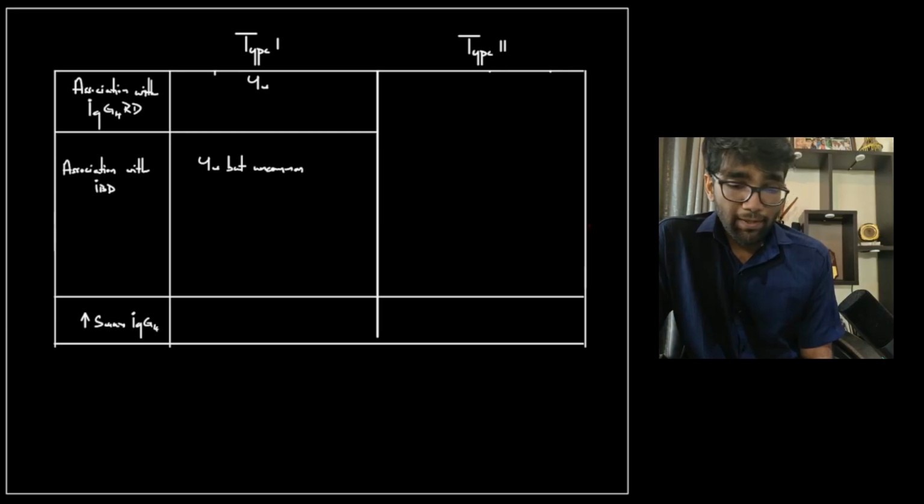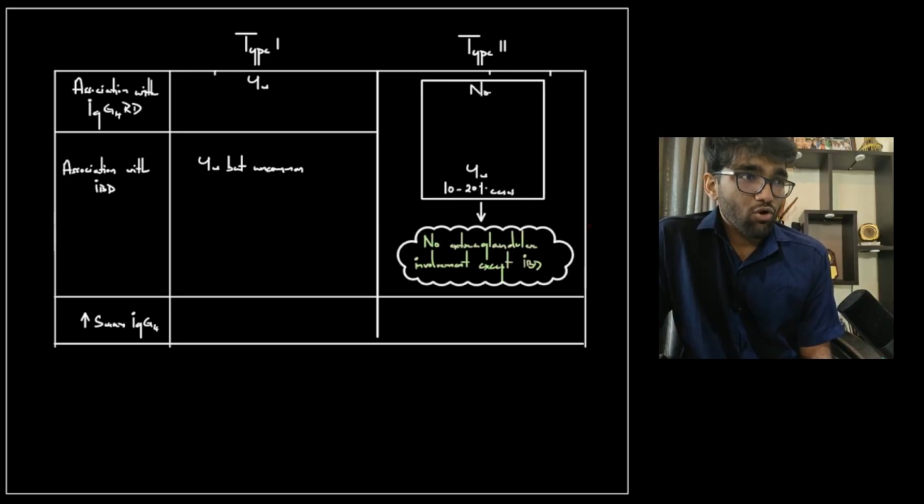Type 2 is not. Okay. Type 1 can be associated with inflammatory bowel disease, but that is uncommon. Okay. Less than 5% of cases. Type 2 is not associated with IgG4 related disease, but it is very strongly associated with inflammatory bowel disease. In some literature it is there in up to 30% of cases, but as per Harrison, it is 10 to 20% cases. So that's what we'll go with.